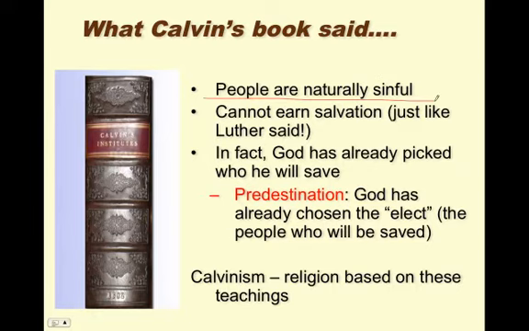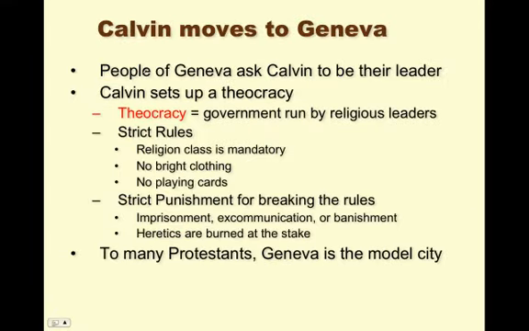He said people are naturally sinful. We're bad people. You can't earn salvation. In fact, God already picked. We see this word again, predestination. God has already chosen the elect, the people who will be saved. And from Calvin's book, you get a new religion, Calvinism. So you've got Lutheranism and Calvinism, which are these two new religions. They get along, but they're still fighting against some of the ideas of Roman Catholicism.